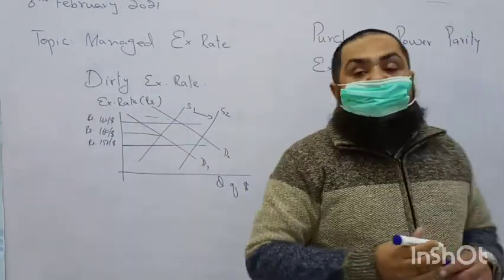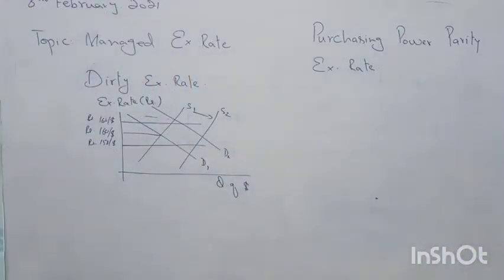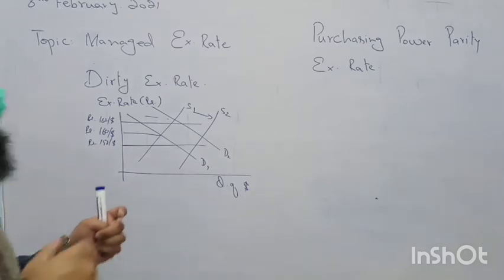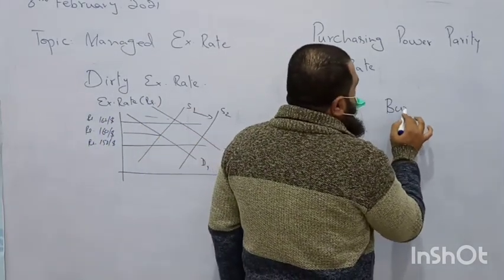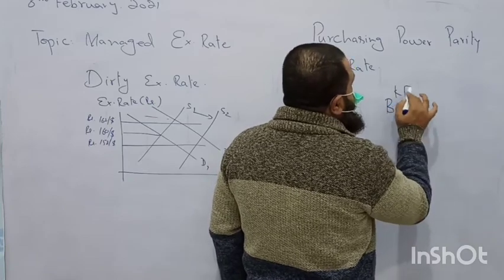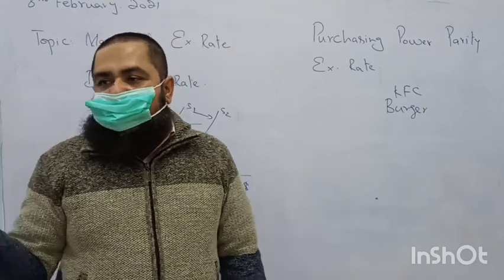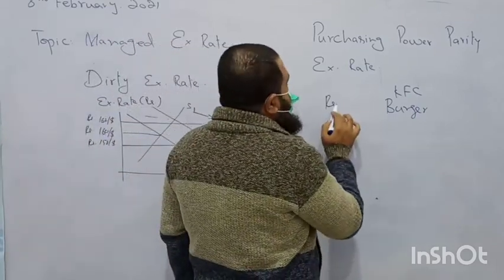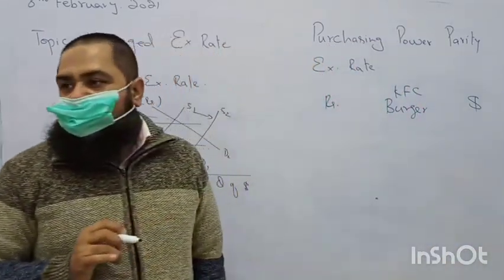Like the same basket of goods we are buying in our country. Suppose we ask how many units of rupees are required. If I take, say, a KFC burger, that is present in both the countries. It is a consumer item, with a price in rupees here and in dollars in the US.